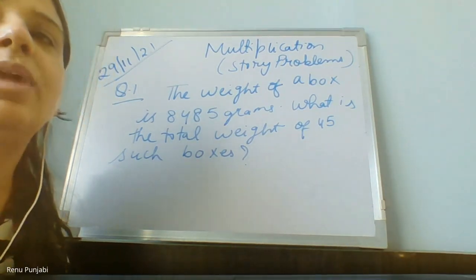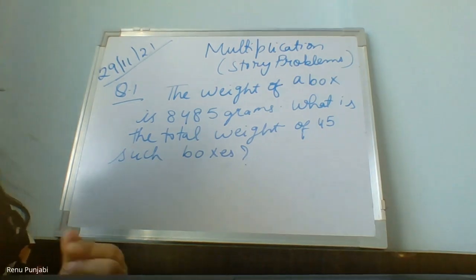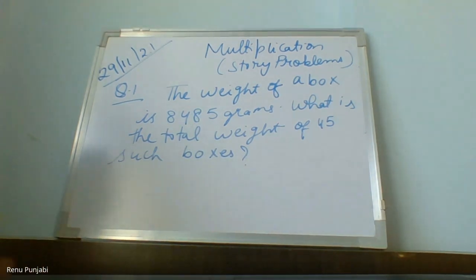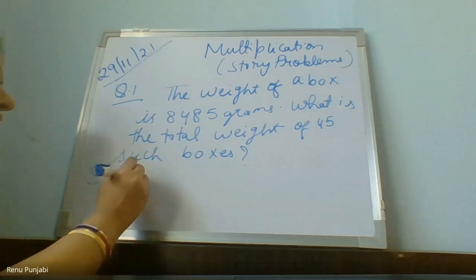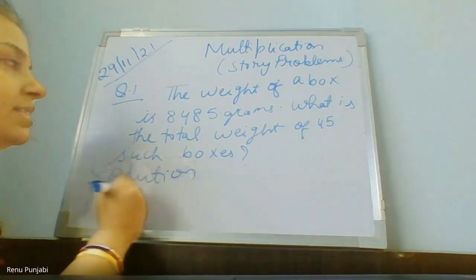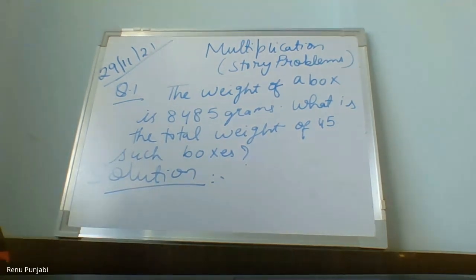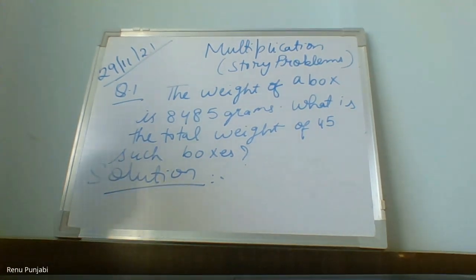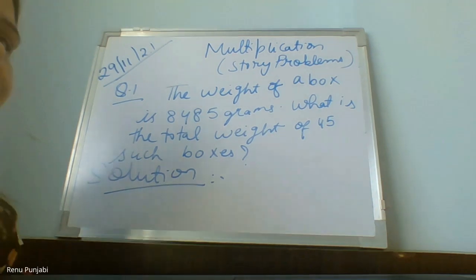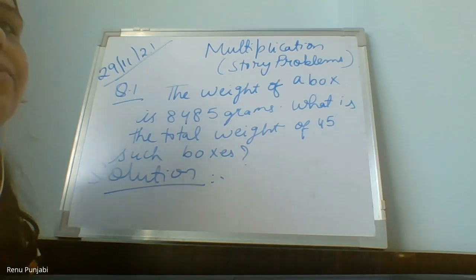This way we have to write the statement of the story problem, the statement of the multiplication. So can anyone tell me, if I do the solution of this sum, what will be the first statement? Yes, Dhwani. The first statement will be the weight of a box.